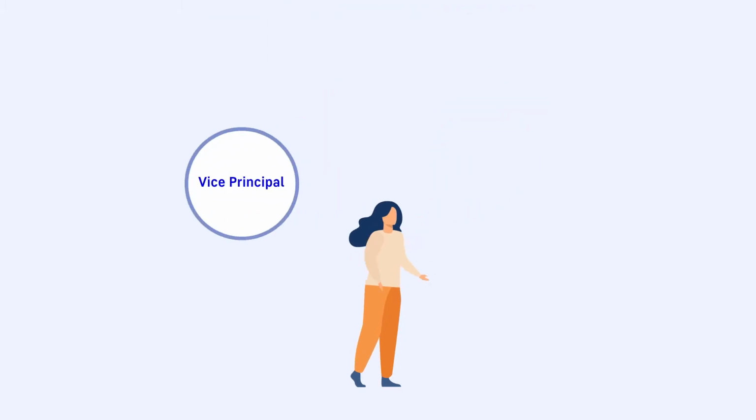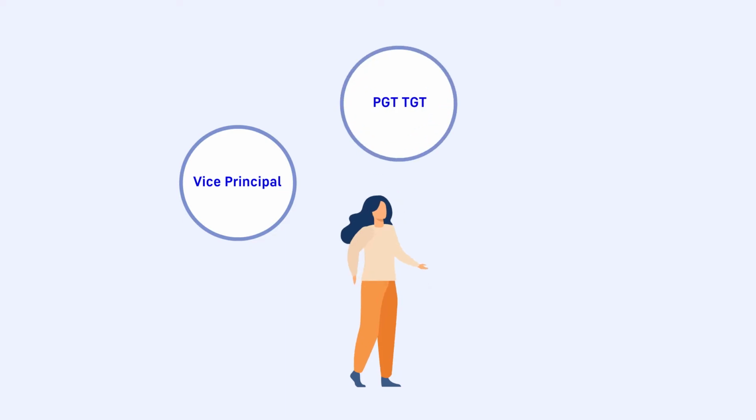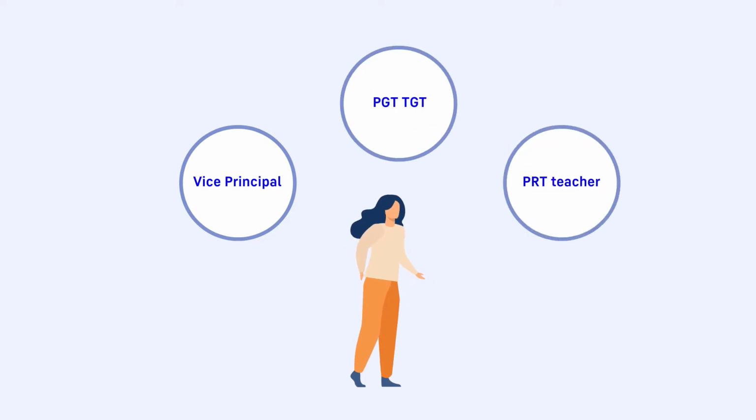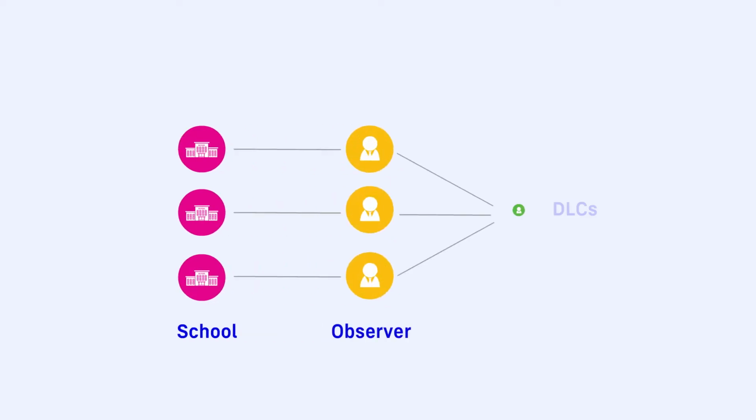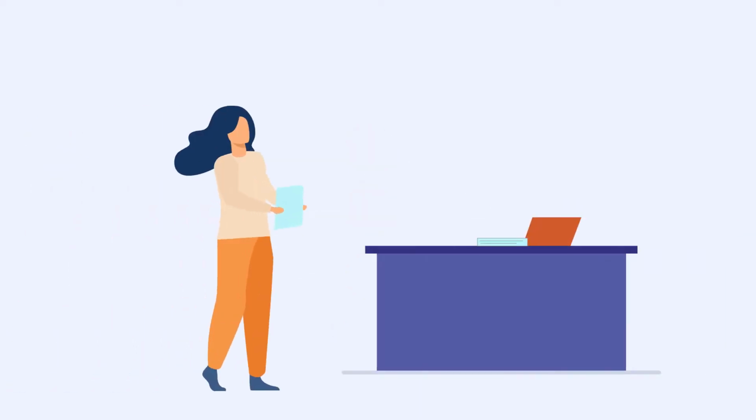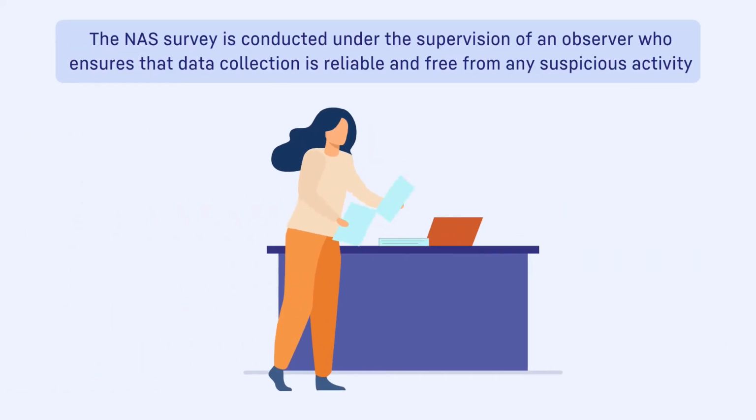An observer is a vice principal, PGT, TGT or PRT teacher from a local school in the district as nominated by the district level coordinator. Each school that is selected for NAS survey is assigned one external observer by the district level coordinator as per CBSE orders. The NAS survey is conducted under the supervision of an observer who ensures that data collection is reliable and free from any suspicious activity.